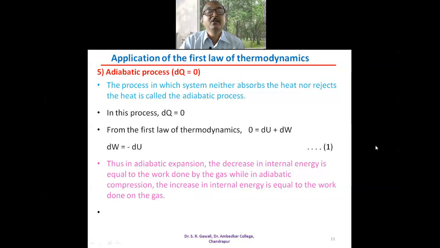So this is nothing but equation number 1. Thus in an adiabatic expansion, the decrease in the internal energy is equal to the work done by the gas, while in adiabatic compression the increase in the internal energy is equal to the work done on the gas. So that is nothing but the meaning of dW is equal to minus dU.